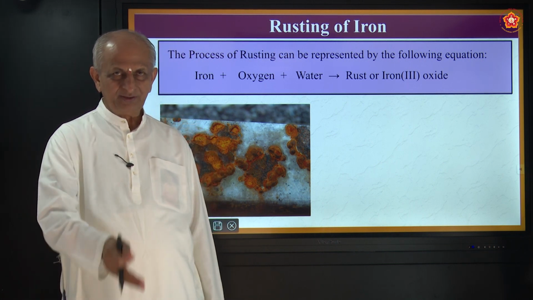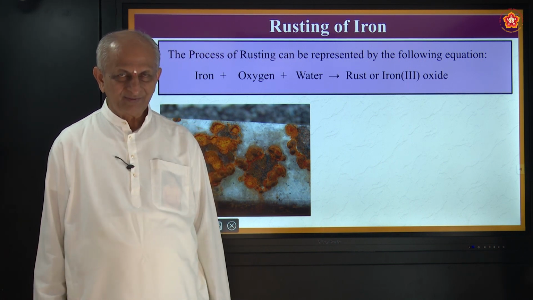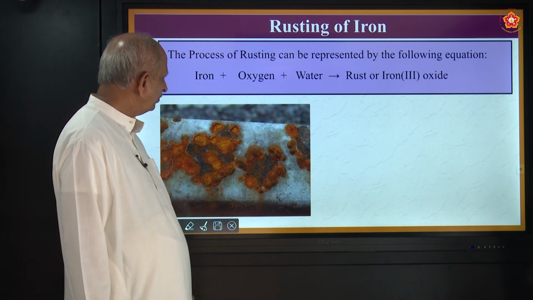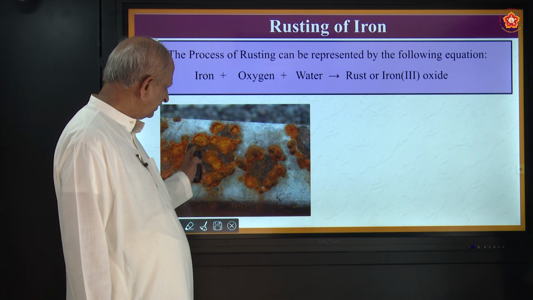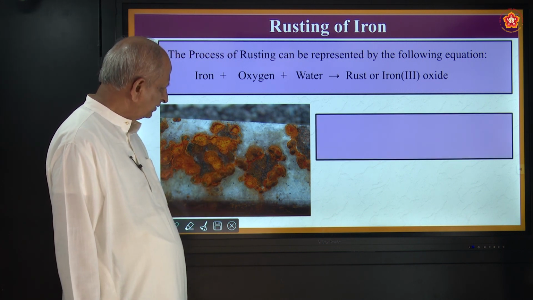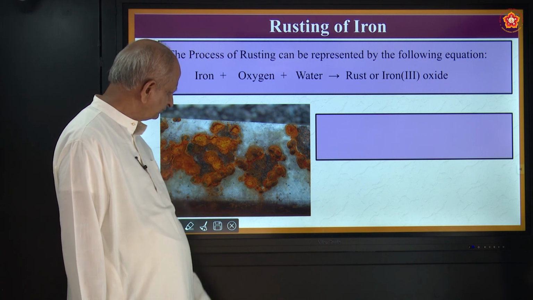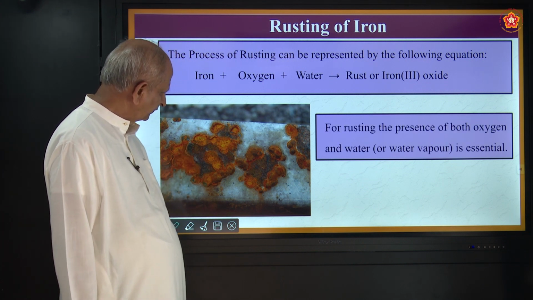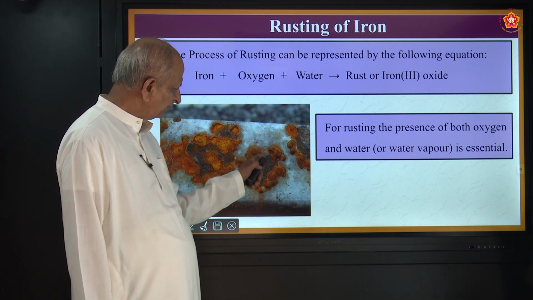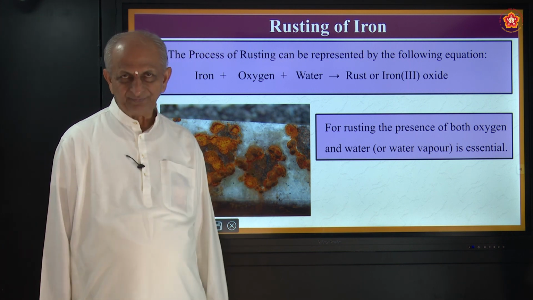And even the hammer, all these are made of iron. This is one photo which shows, I think, railway lines or even concrete shields. This is how rusting takes place.